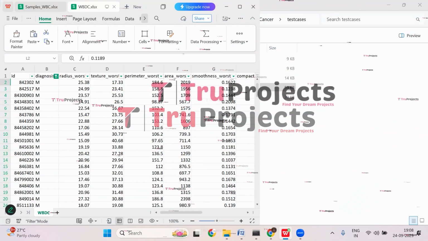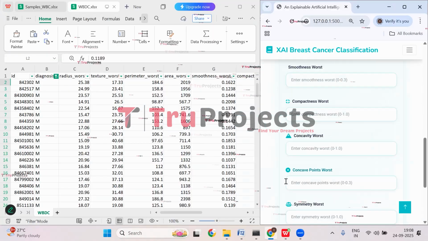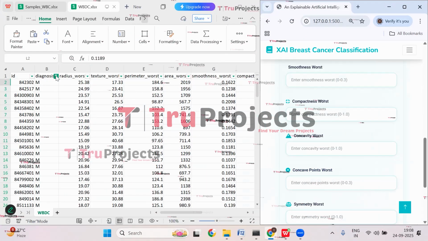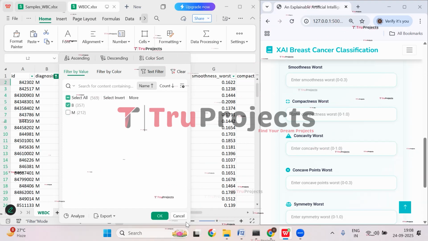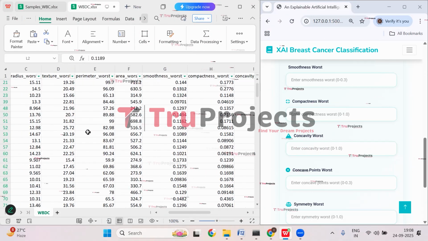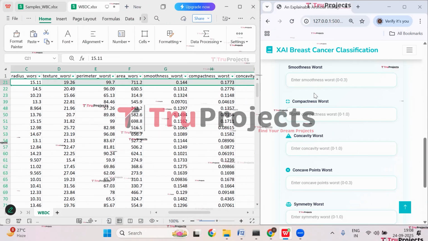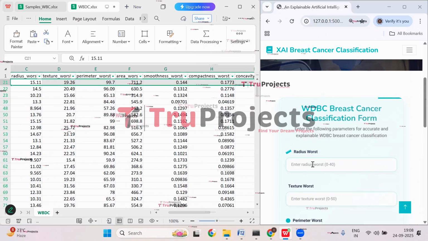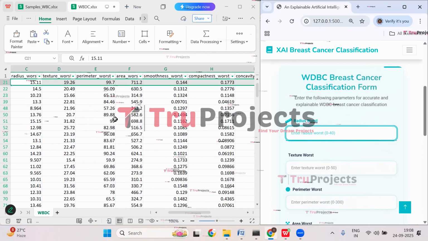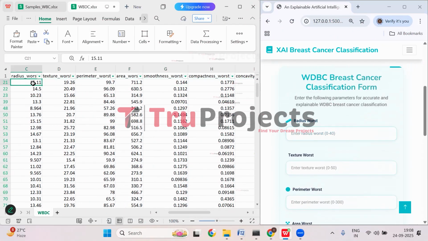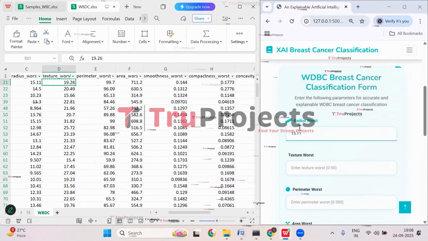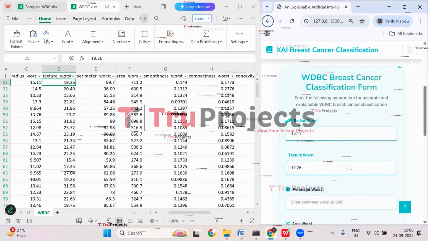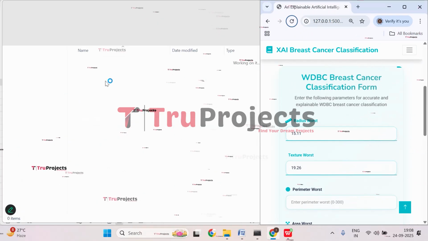So this is the sample file. Let's start entering the values. Let's apply the filter to the benign case and check with these values, where radius burst is 15.11. Copy it, paste it, and then texture burst is 19.26, perimeter burst is,